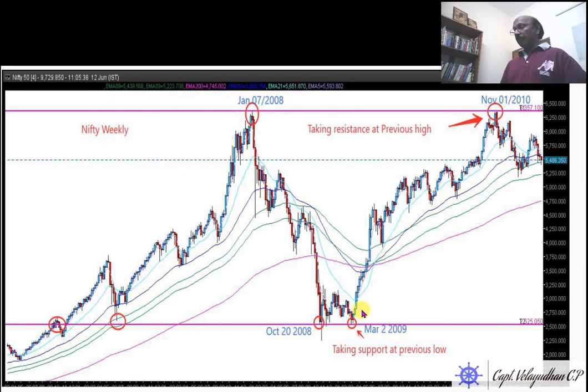Sentiment of the market. Those who missed this area bought it here. Those who short sold the market exited and booked profit. And some people bought here and the market slightly moved up. So those who missed the chance to buy here waited for a dip. When they came back again, they bought it here. And the second time when they came back again, the market bought here.